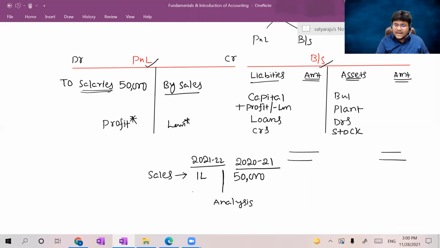That means there is a chance of high profit. It is a good sign for the entity, which is nothing but interpretation. So the size of the organization was increased. The size of the turnover was increased, which is nothing but interpretation.